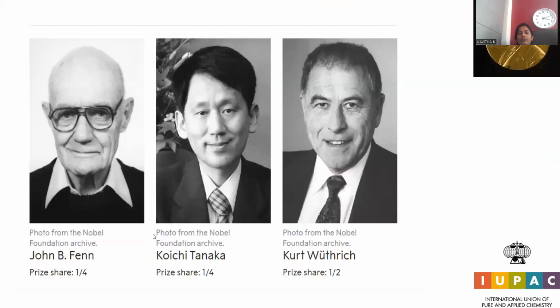Let's go with the brief info regarding the scientists. John B. Fenn and Koichi Tanaka contributed to the 2002 Nobel Prize for mass spectroscopic analysis. Kurt Wüthrich also contributed because of NMR spectral analysis techniques.